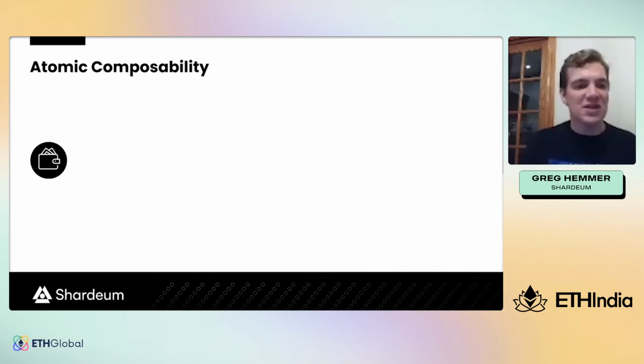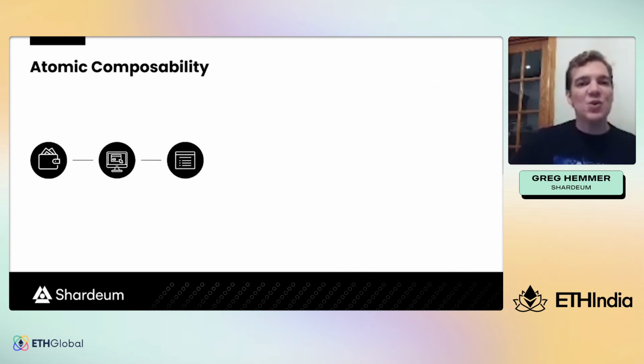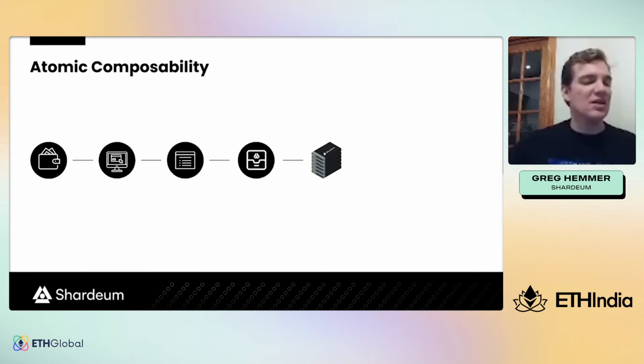So an example journey of a transaction in Shardium is a user submits a transaction through a front end with their wallet. The front end injects EIP 2930, which is an access list of all the addresses involved in a transaction. That transaction hits the Shardium RPC, which forwards the transaction to the network. And no matter which validator that transaction hits in Shardium, every validator in Shardium knows the addresses that all other validators in the network are assigned to, and it also knows the addresses involved in the transaction thanks to the access list under EIP 2930.